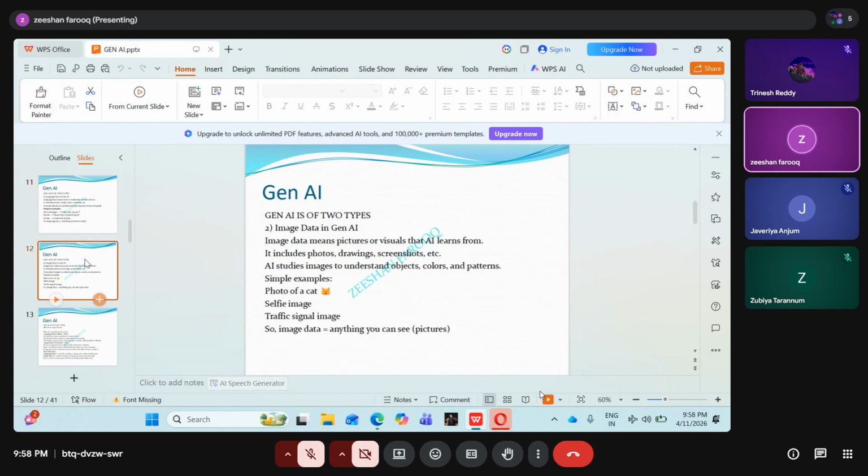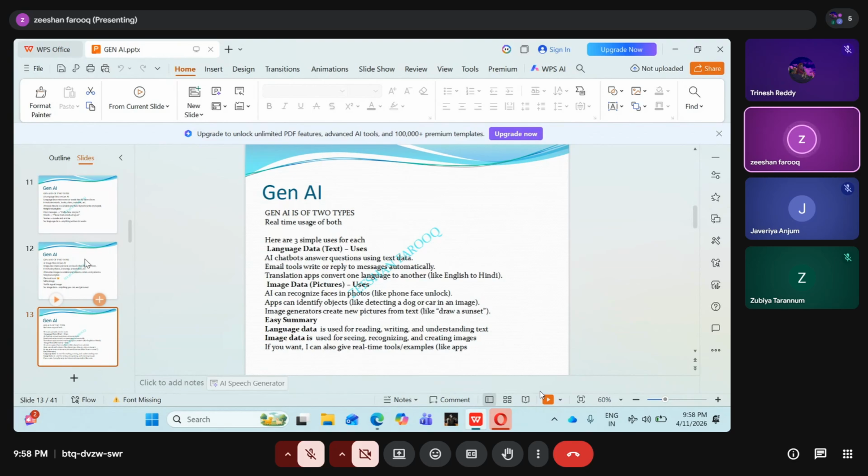Okay, now moving further, what are the uses of that? Why should we go with language data? An AI chatbot answers our questions automatically, it will translate. How will it translate, what code do we put inside so that it gets translated? There should be some code, right? Python code or any code we put inside, it gets translated. How will you create your own prompt? How does this phenomenon happen, and with what tool?